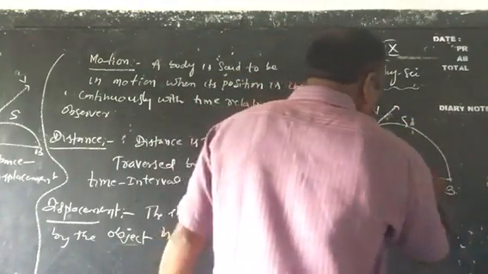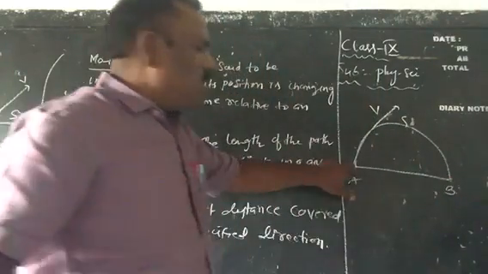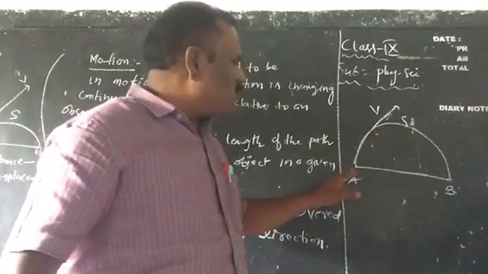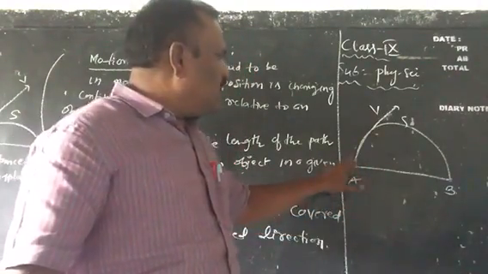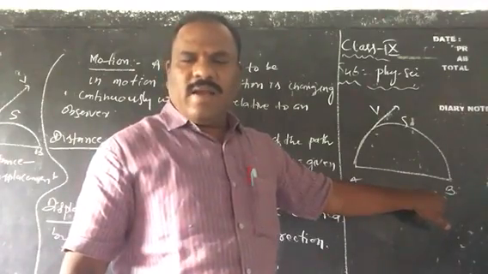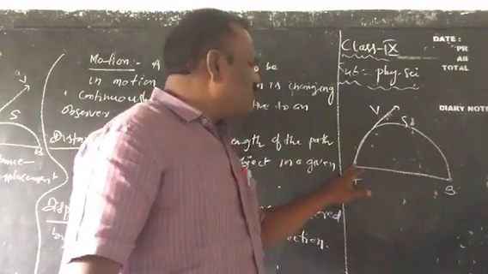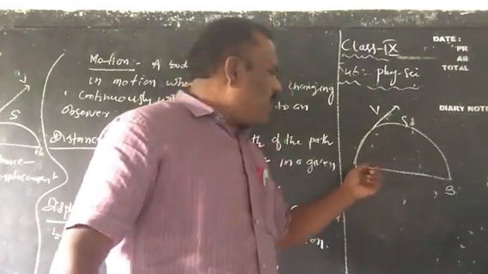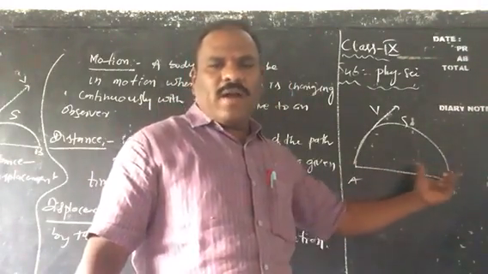Imagine an object is moving from A to B. It can choose two paths here. That is A, S and B, and one more is also A to B, to reach from point A to point B.